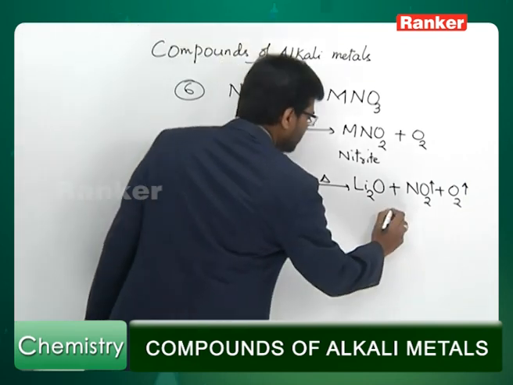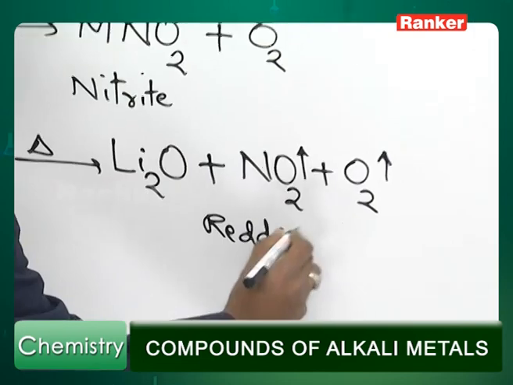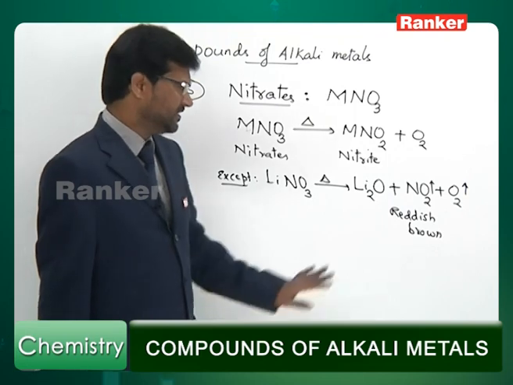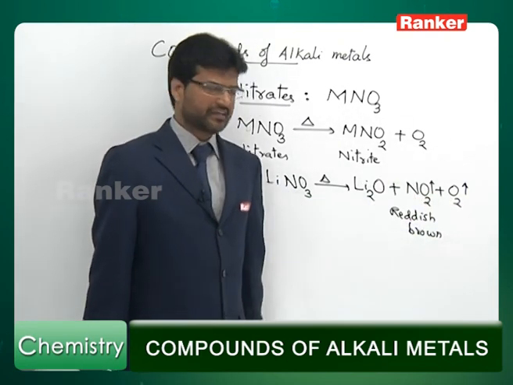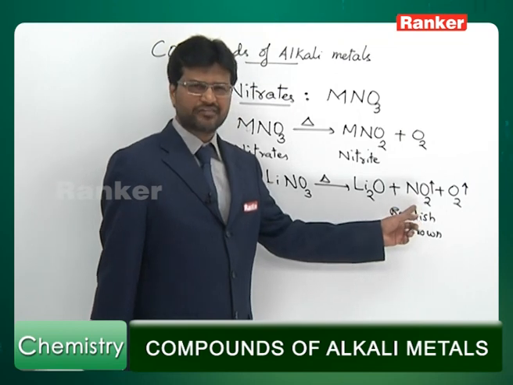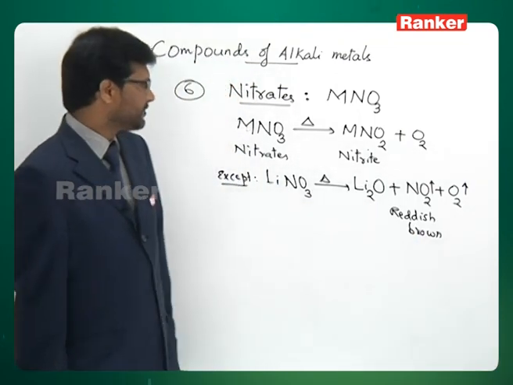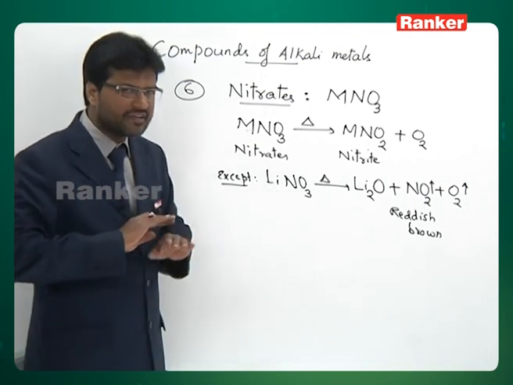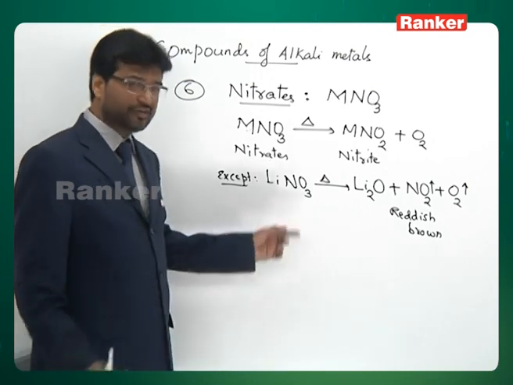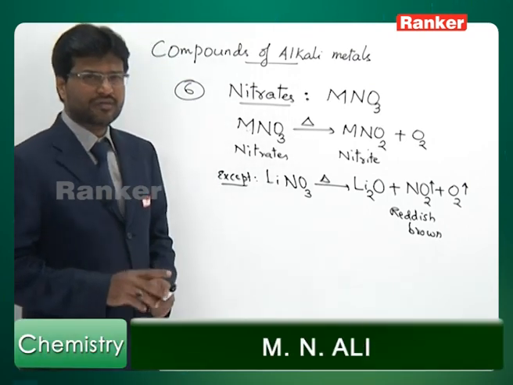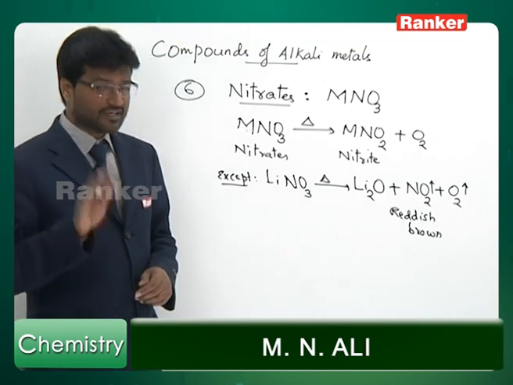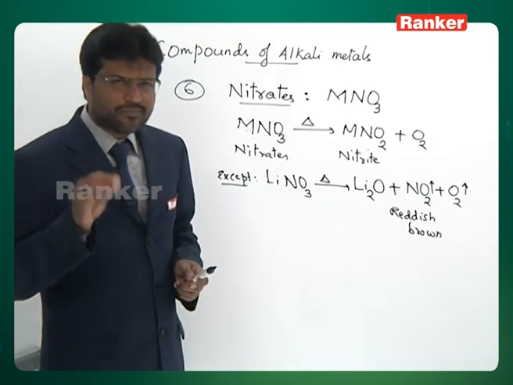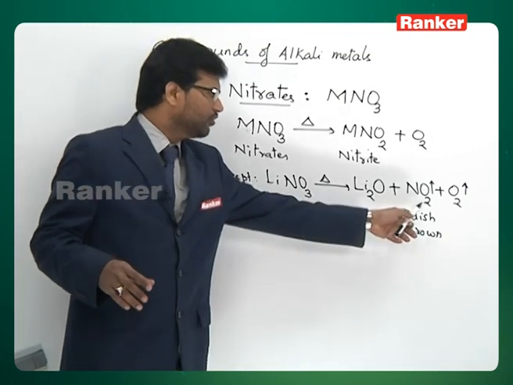NO2 is reddish brown, and you know very well oxygen is a colorless gas. Remember that both are paramagnetic gases, while one is colored reddish brown, the other one is colorless. This type of decomposition is possible in case of all other metal nitrates in the periodic table. So, there is a unique feature of alkali metal nitrates, that too 4 alkali metal nitrates, they decompose to give nitrite. All other metal nitrates in the periodic table, they decompose to give NO2 and O2 gas.